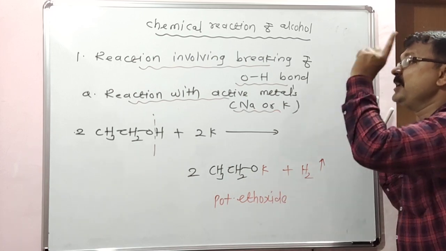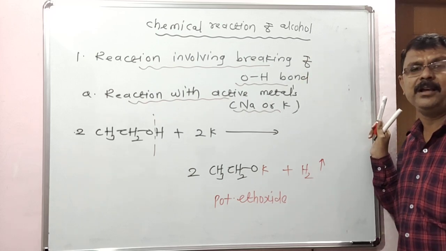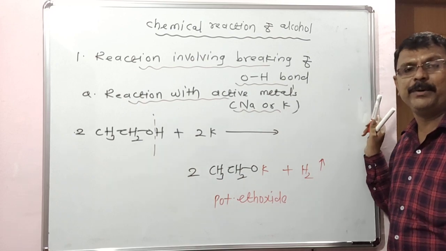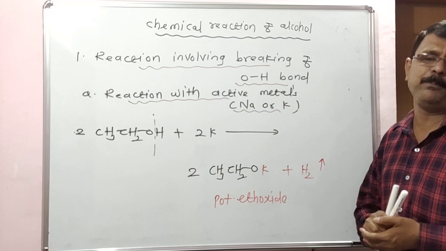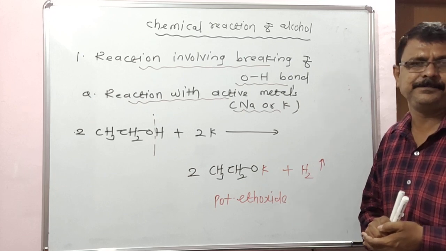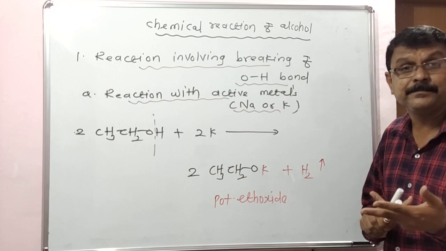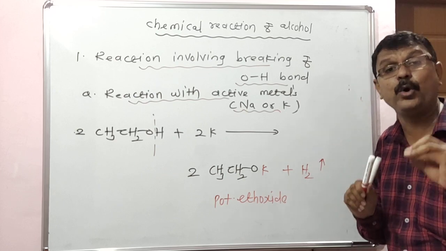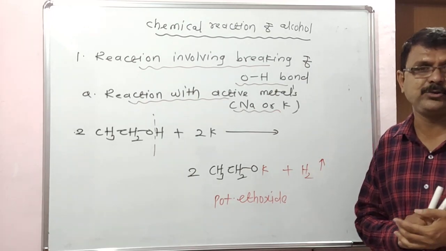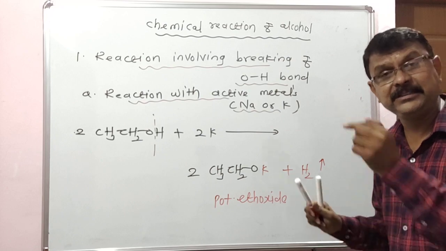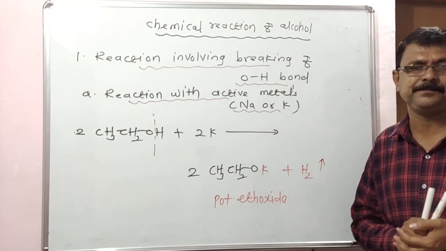This is a reaction involving breaking of the OH bond, the first reaction with metal. One type is the reaction with sodium metal, and the second type is the reaction with potassium metal. Correct? In this reaction, alcohol is acidic in nature. Why? With evolution of H2 gas. Actually, alcohol is neutral in nature, but this reaction indicates acidity due to evolution of H2 gas.